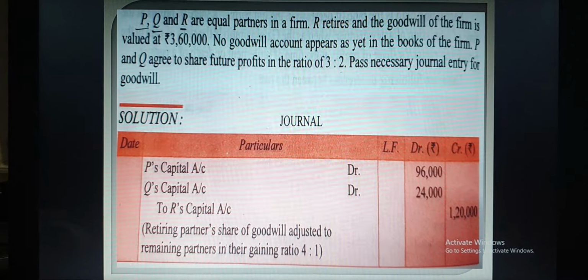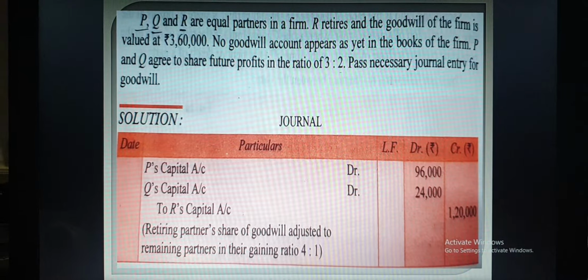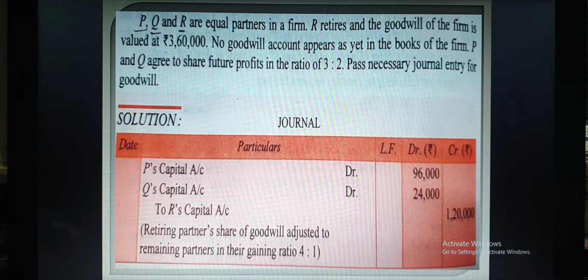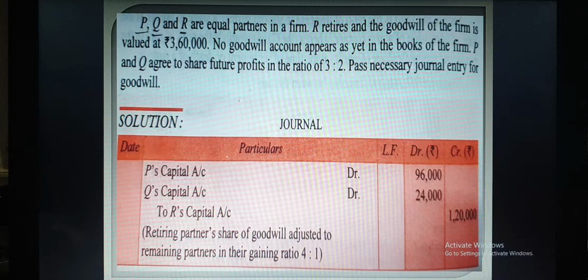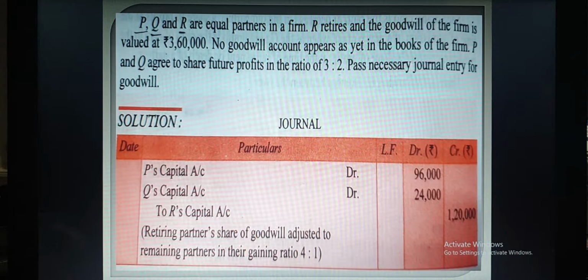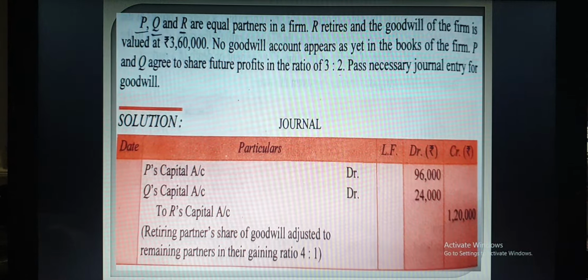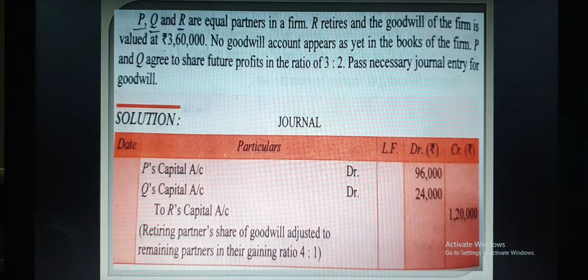And gaining ratio is 4:1. So distribute 1,20,000 into 4/5 and 1,20,000 into 1/5. So P will give 96,000 and Q will give 24,000 and R will get 1,20,000. So this is the treatment of goodwill.